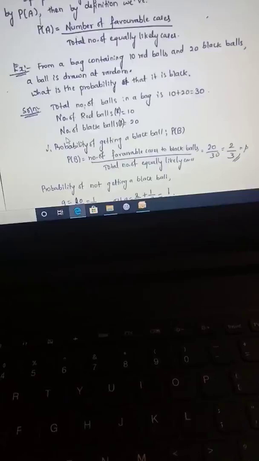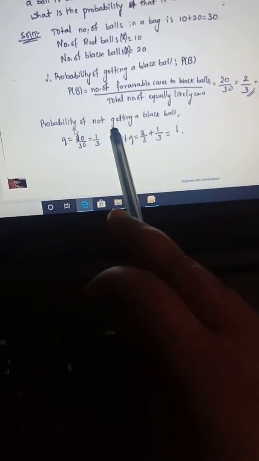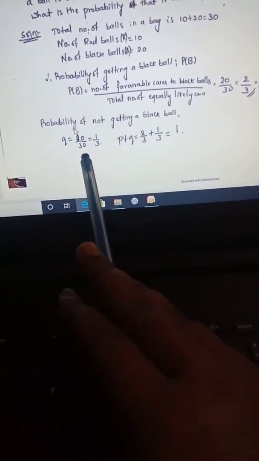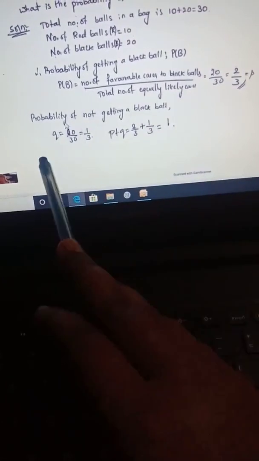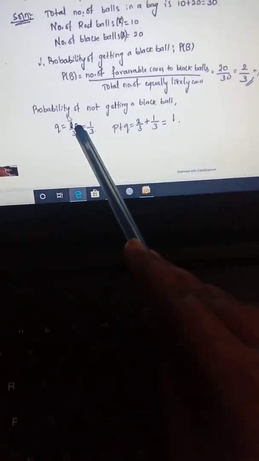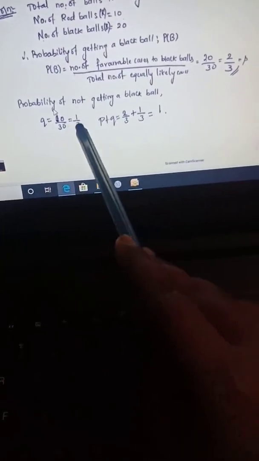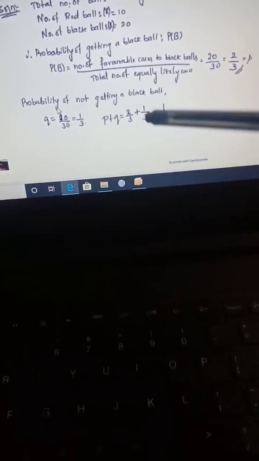Now we have one more question here: the probability of not getting a black ball. Let this probability be taken as Q. Not getting a black ball means what are the remaining balls we have? Only red. So what is the total number of red balls? 10 divided by 30. So we get 1 by 3 here. Now when you add these two, you should be getting 1. So the probability should be 1. Then your answer is correct.